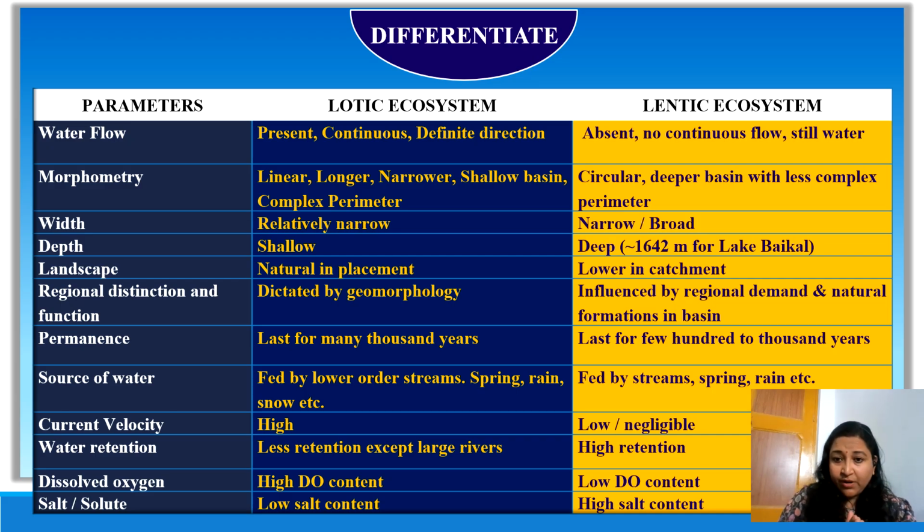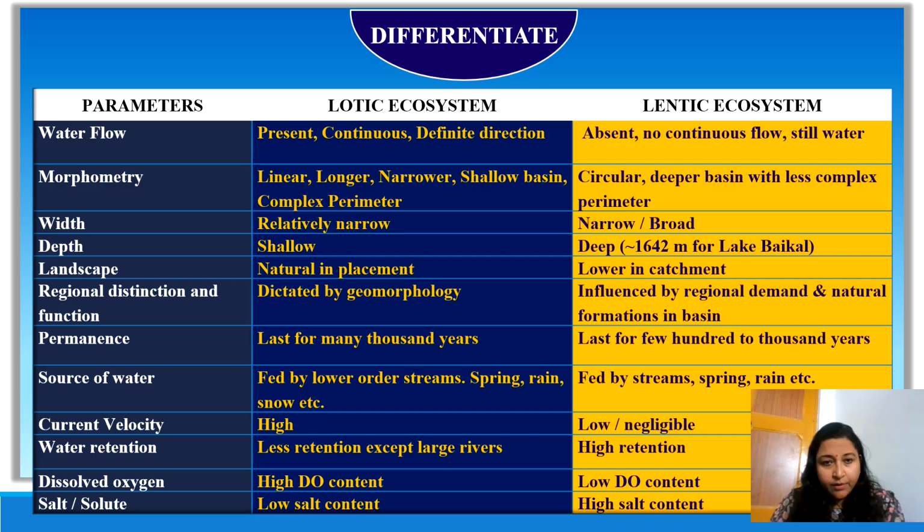Landscapes: rivers are natural in placement, and lentic ecosystems are lower in their catchment. Then regional distinction and function. Lotic ecosystems are usually dictated by geomorphology. In the case of lentic ecosystems, these are influenced by regional demands and natural formations in the basin. Permanence: rivers or streams last many thousand years. Lentic ecosystems last from 300 to 1000 years; from the last glacial period, the earliest lakes disappeared.